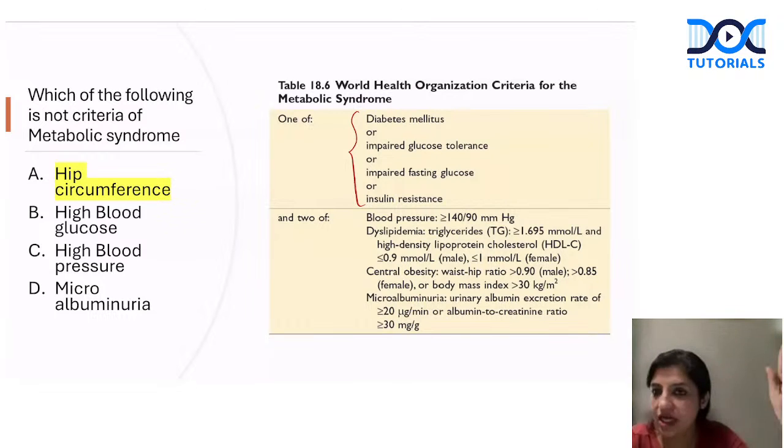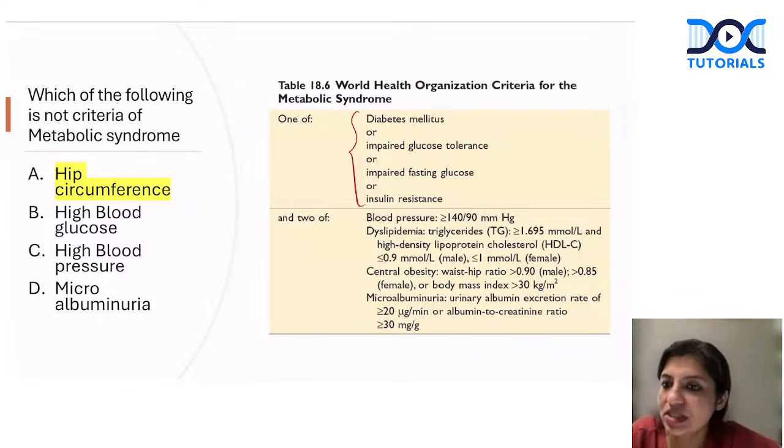Anyway, it should be like diabetes. So one of the following should be there: diabetes, raised fasting glucose, impaired glucose tolerance, or insulin resistance. Okay, and two of the following, what do you need? So one is diabetes, which we have covered. The second is what all can happen.